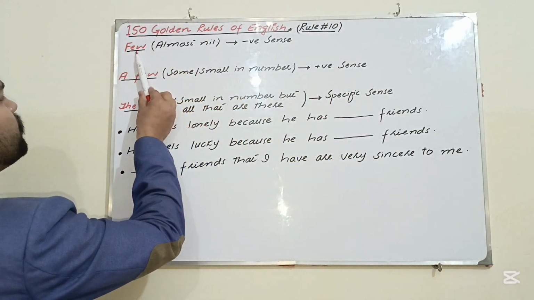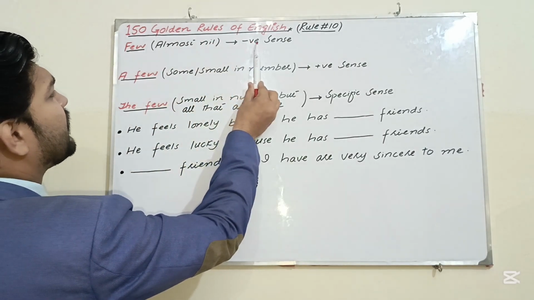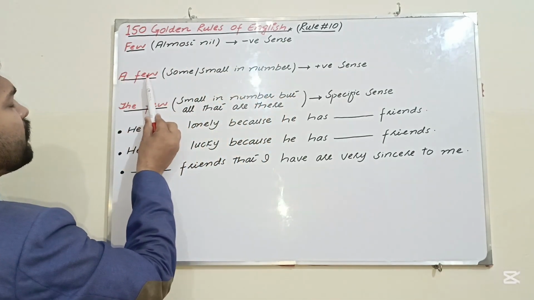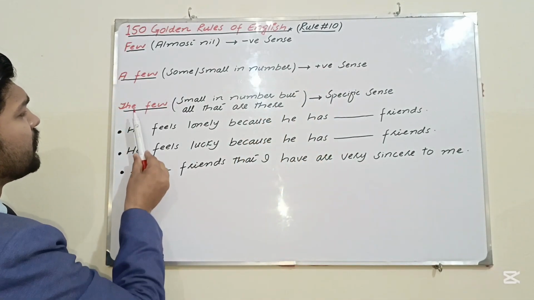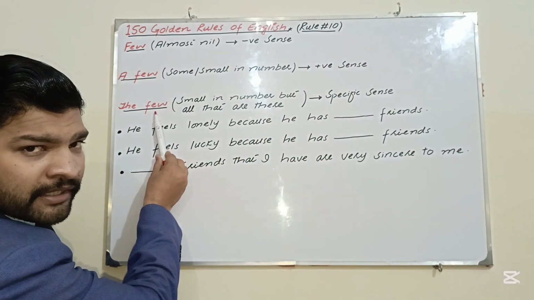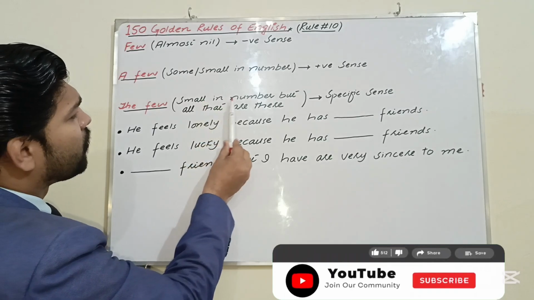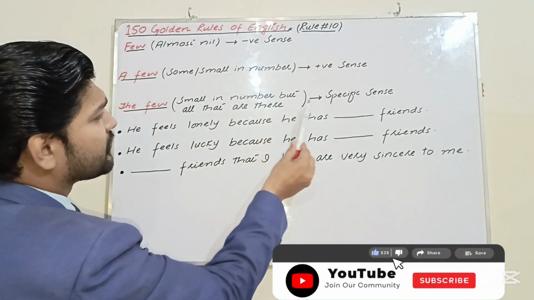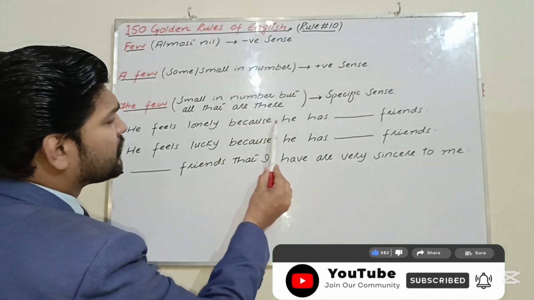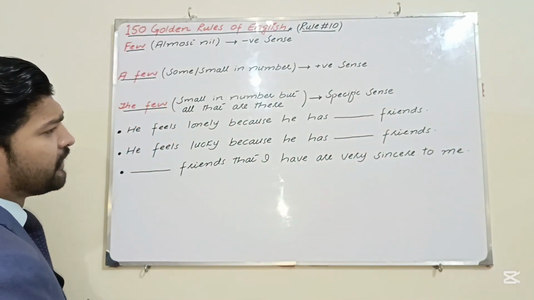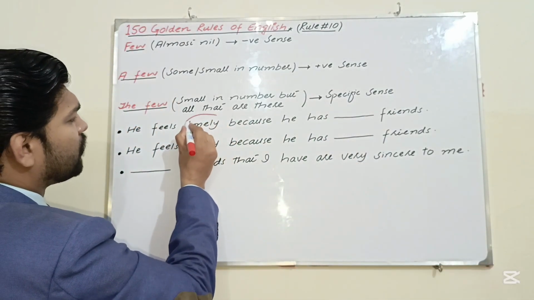Few. Few means almost nil, negative sense. A few, some or small in number, positive sense. The few, my dear students, small in number, but all that are there, specific sense. For example, he feels lonely because he has dash friends. Where is the clue?